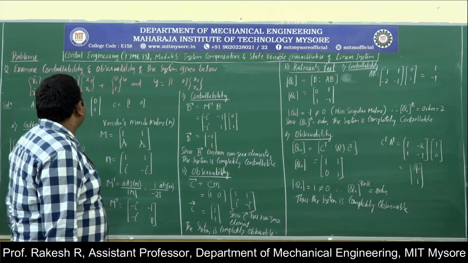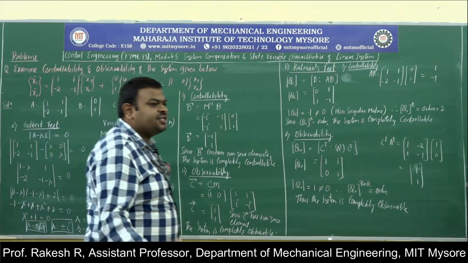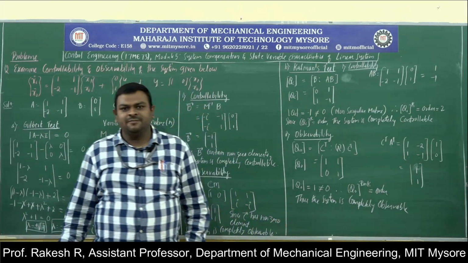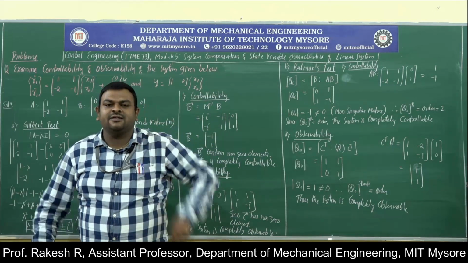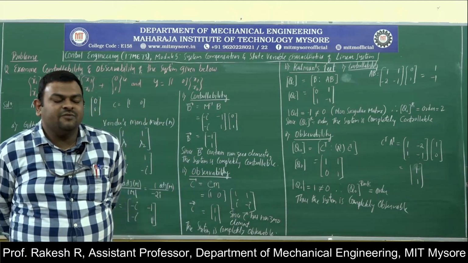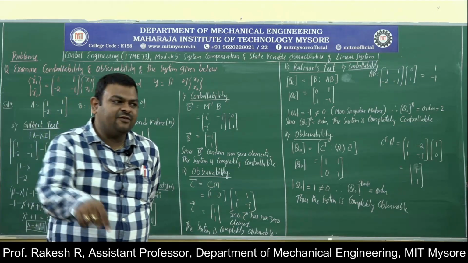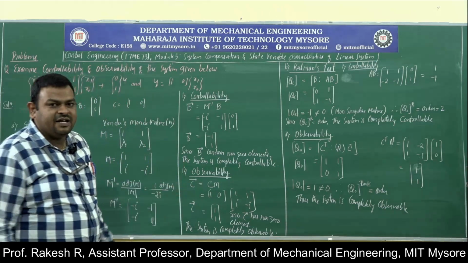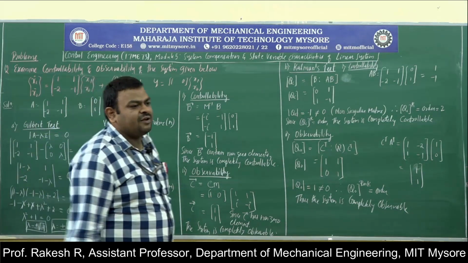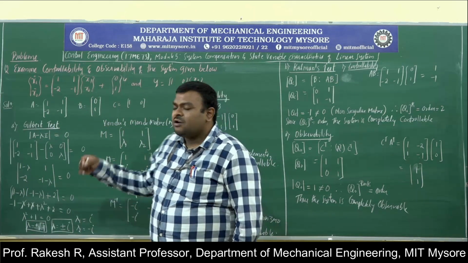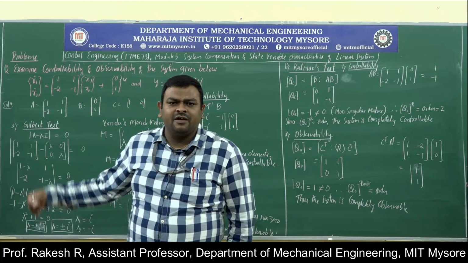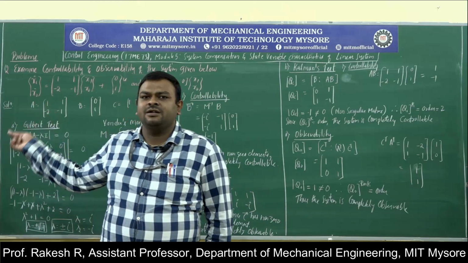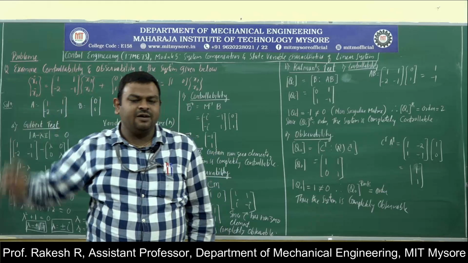Then an important characteristic in control engineering is that we need to control the states, from the initial state to the final state. How to control it? That is nothing but controllability. Also, we need to observe the output carefully. That is nothing but observability. Today, we started with the controllability and observability definitions. Along with that, we need to test for controllability and observability. One of the tests is the Kalman and Gilbert test. Two tests we have seen.